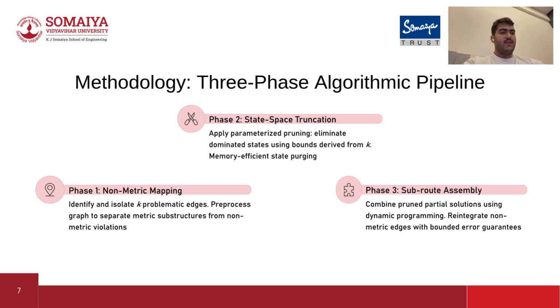This is where the heavy lifting works. The algorithm applies parameterized pruning and purges bad states from the memory early on so the computer does not crash due to data overload. Finally, Phase 3 is a subroute assembly. The system takes the surviving optimized partial routes and stitches them together using dynamic programming, retaining the non-metric edges with strict error guarantees.